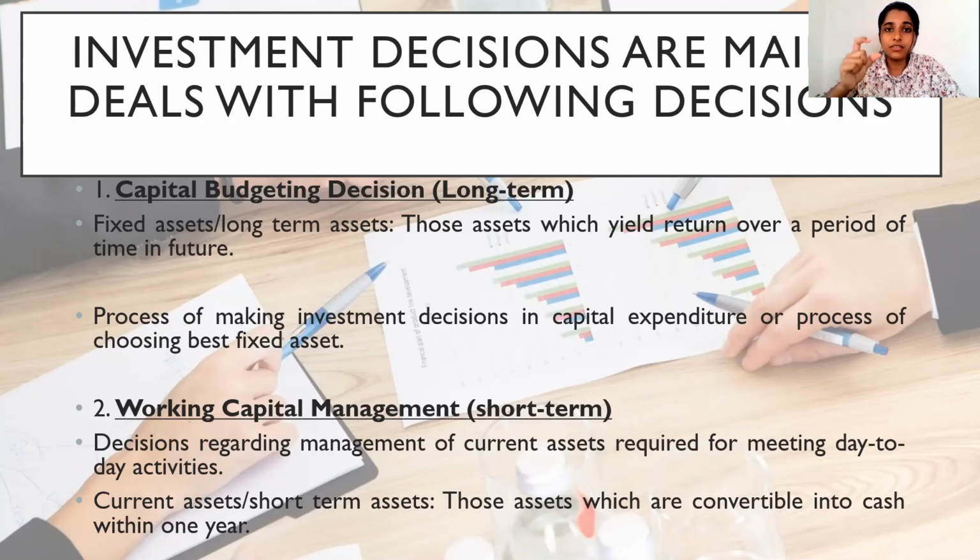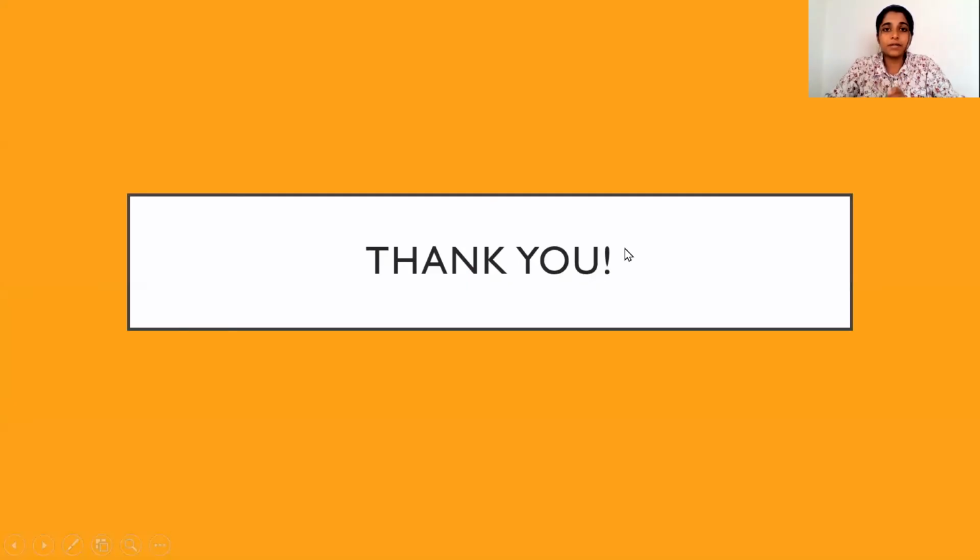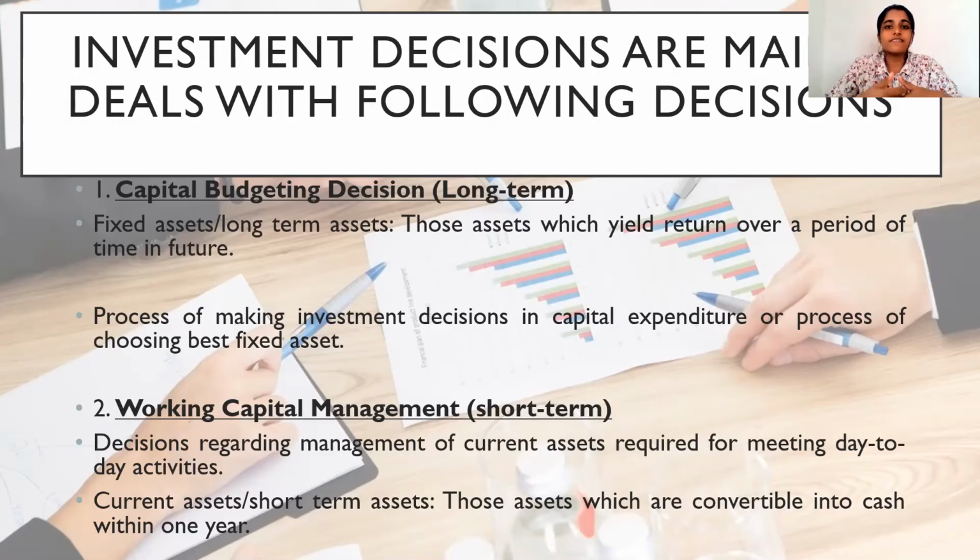So they also invest in those areas where they're able to get a profit or use the amount of cash effectively to meet the day-to-day activities. So they select the current asset or short-term asset which can yield a profit and also gives cash within a period of 1 year.